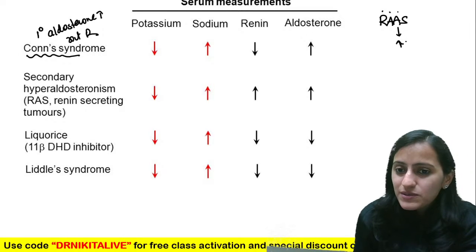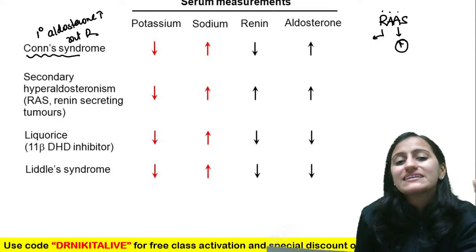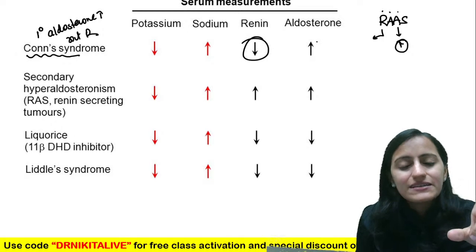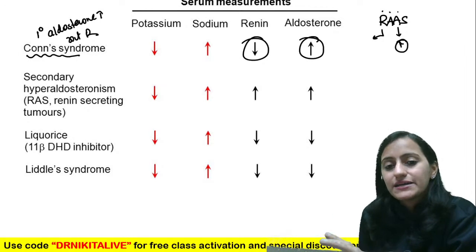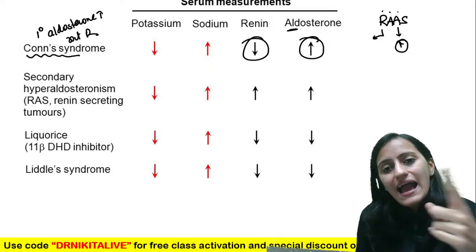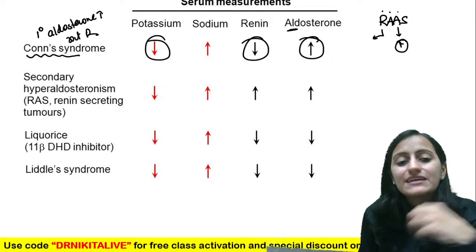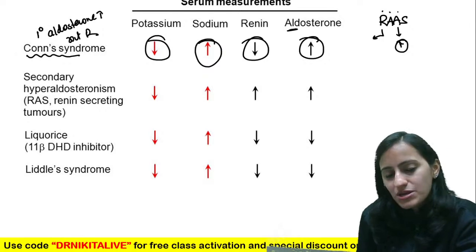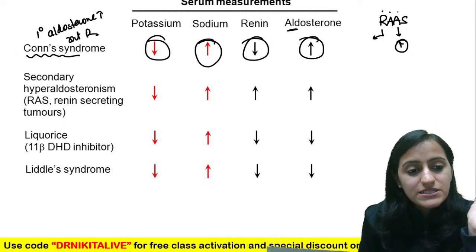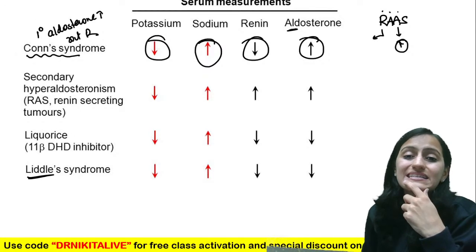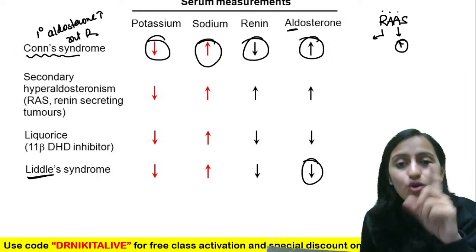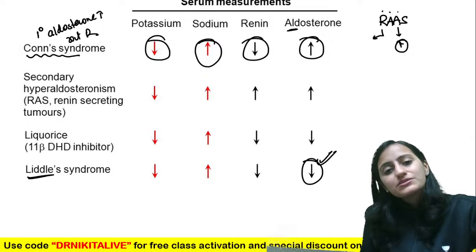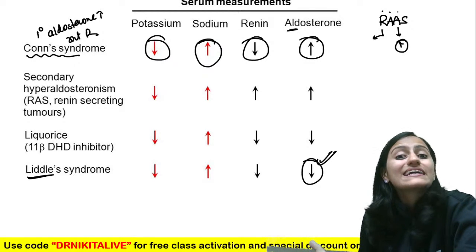So in that case, you will have increased aldosterone, but the renin will be low. That is what we see in Conn's. It is low renin, but the aldosterone is high, right? Aldosterone, alkalosis, potassium loss, potassium will be low. Aldosterone saves sodium, so there will be hypernatremia, right? What is the opposite? What happens in Liddle's? Liddle's is low aldosterone. That is very, very important. Here, without aldosterone, we are getting the effects in the body like aldosterone.